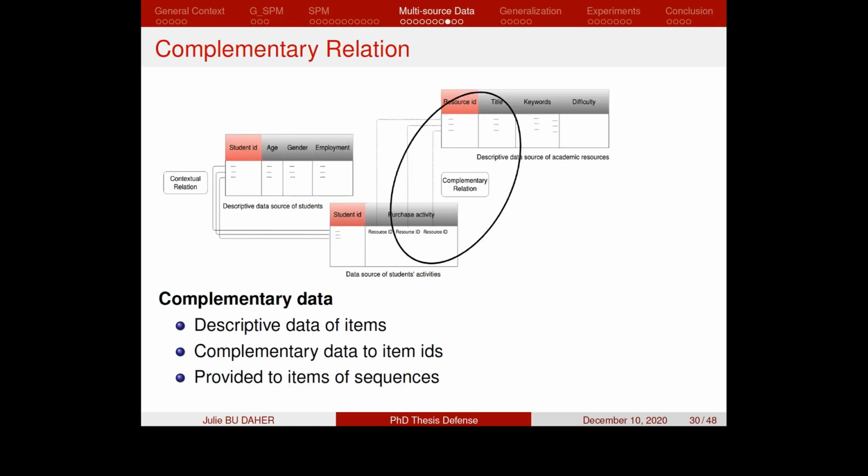The second kind of relation is the complementary relation, where we have descriptive data source of items, which are the academic resources in our example. We consider that this data source provides additional data to the resource IDs in the sequential data. Therefore, we consider these data as complementary data to the items in the sequences, and we consider the descriptive data source of academic resources as the complementary data source, and the relation between the complementary data source and the sequential data source of students is thus called the complementary relation.